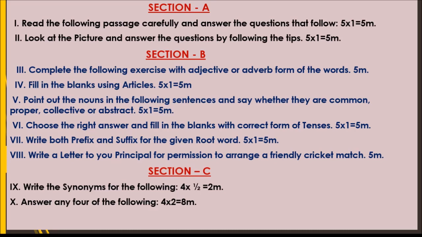And the last Roman is: answer any 4 of the following. It means 4 questions; we may give 4 or 5 questions. One question will be in the choice form. So 5 questions will be given. You have to answer only 4 of the following questions. In those 5 questions, there may be 2 marks questions, or there may be 4 marks questions, or reference to the context. That also might have been given. We can ask any questions, either brief answer or detailed answer or the reference to the context, but you have to be ready to answer those questions.